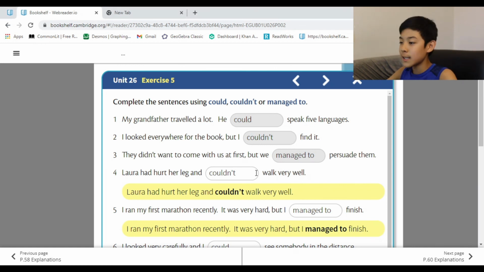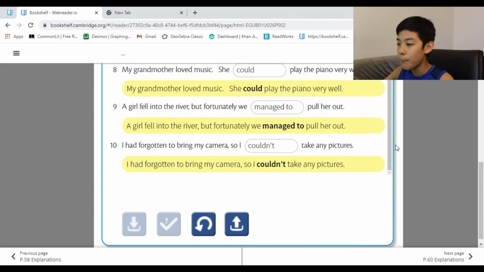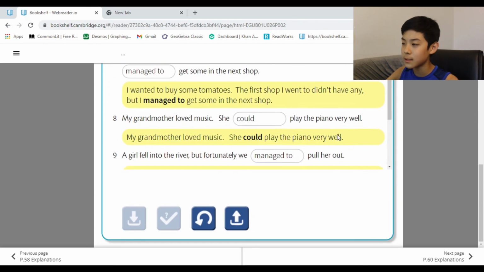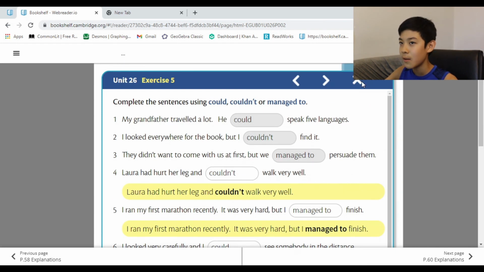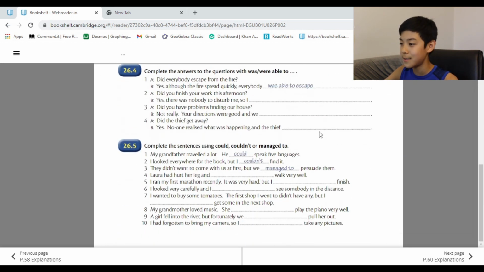Answer key time. Here we go. Couldn't. Managed to. Could. Managed to. Could. Managed to. Couldn't. That's very rhymey. And yeah, I didn't realize. Okay, if I saw that, I would be like, this is suspicious.